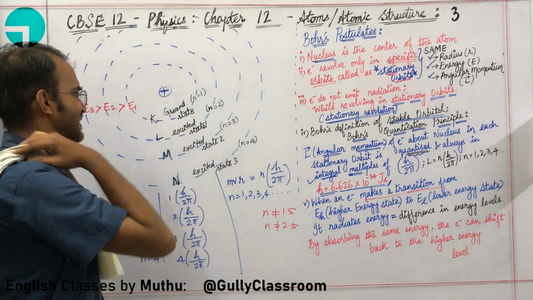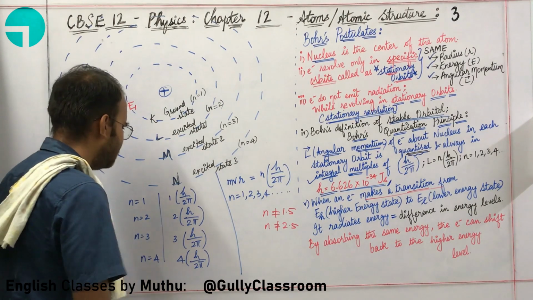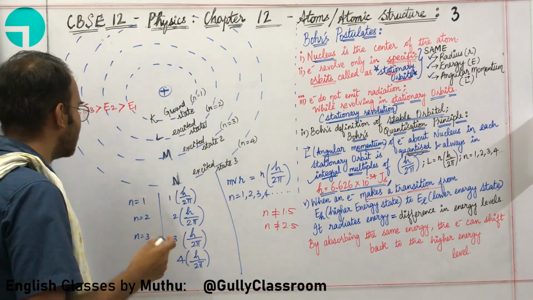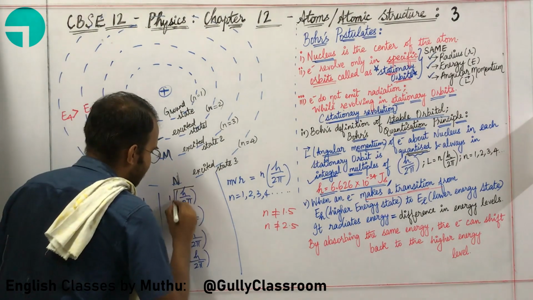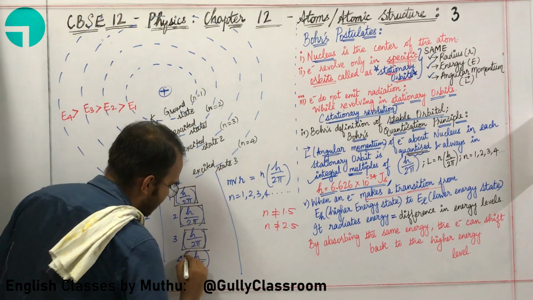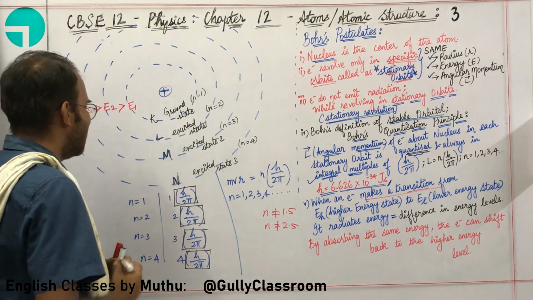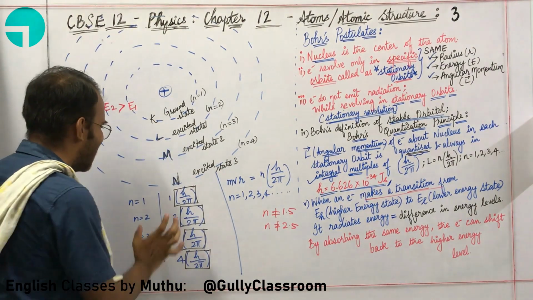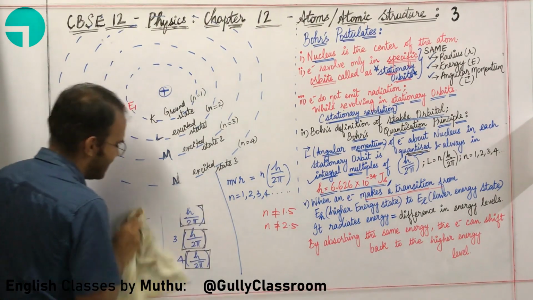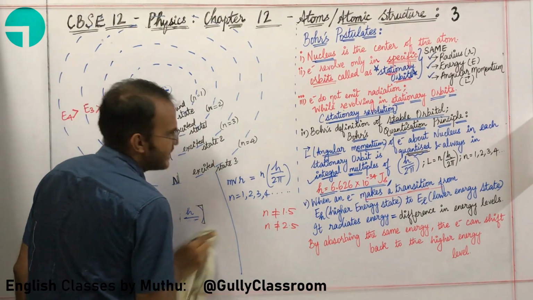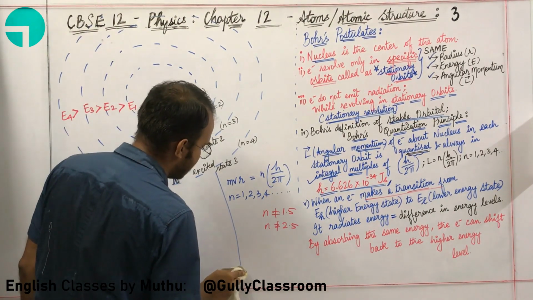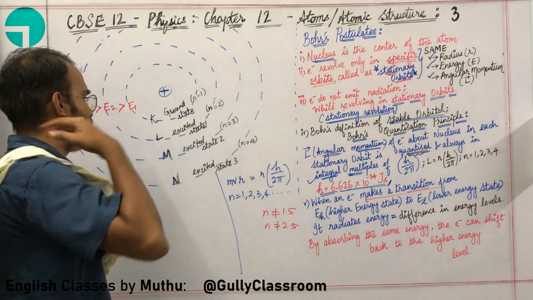Okay, sir. The next idea is, here you are defining everything with a particular constant value, which is h divided by 2 pi. What is the value of h, sir? Kindly give an idea about the value of h. Okay, here h is called Planck's constant. It is 6.626 into 10 to the power of minus 34.